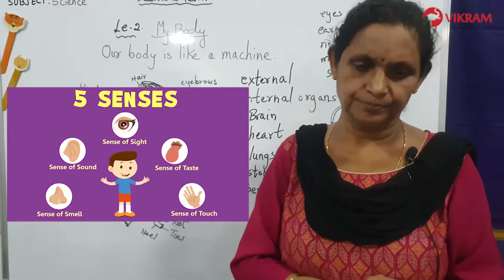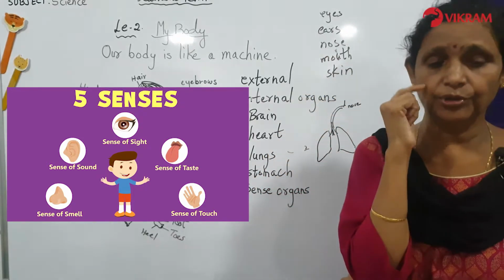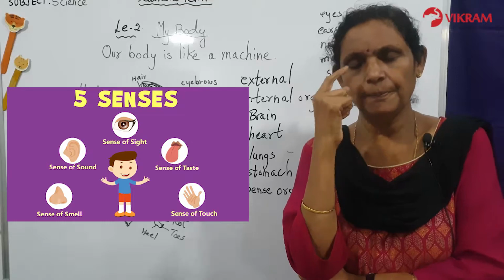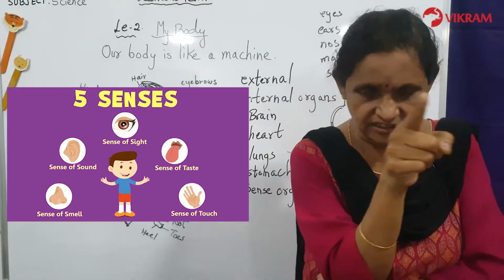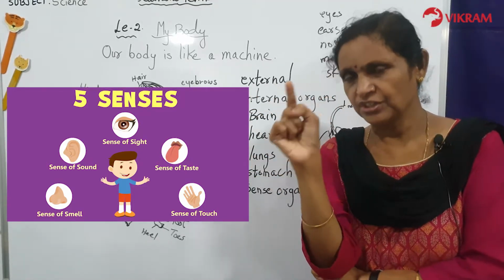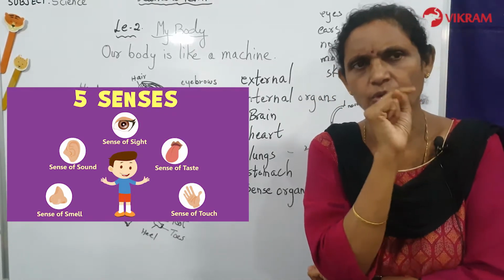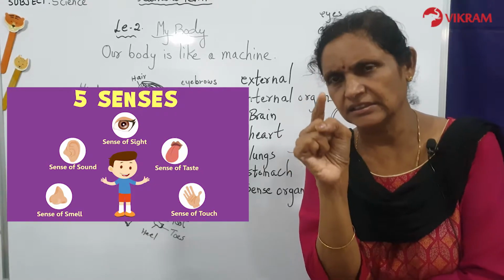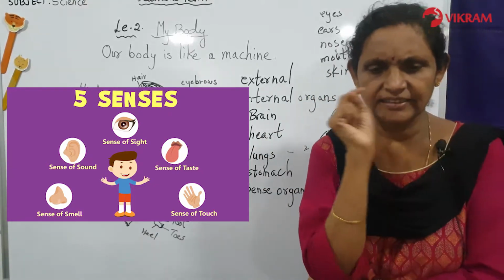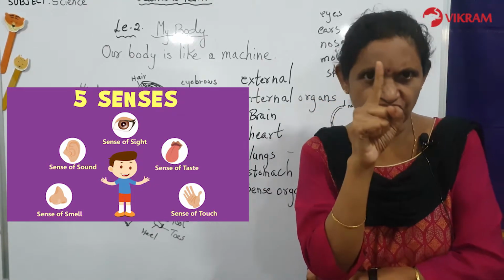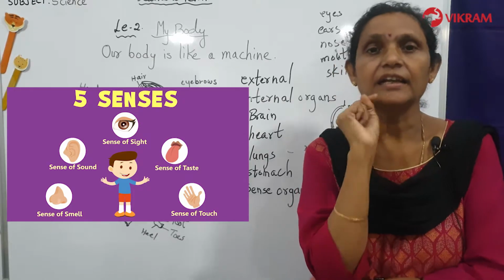How do they help you? The eyes. What do the eyes do? The eyes help us to identify, first to see the things. And after you see the things, it will help you to identify what is that? Oh, that's a cow. What is that? That's a boy, that's a girl, that's auntie, that's your brother, like that. It will identify the shape, the size and the color of a thing.